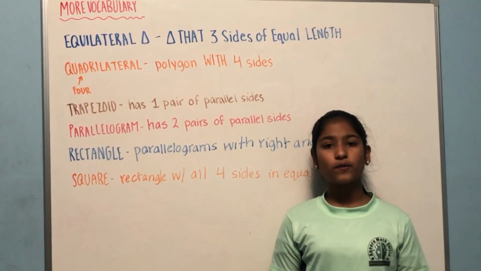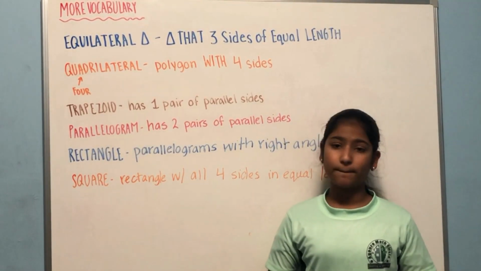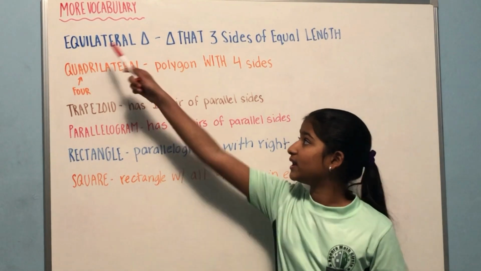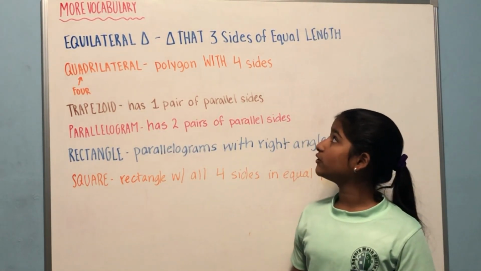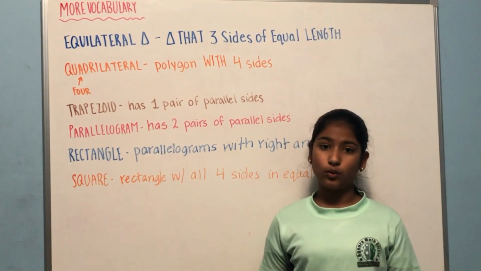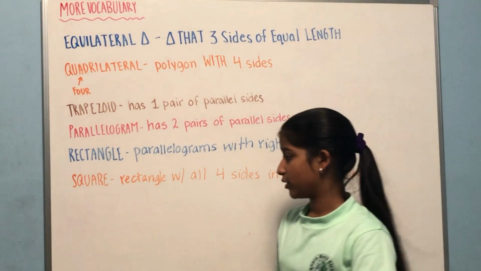Now let's learn some more vocabulary words based on polygons. Let's start with an equilateral triangle. An equilateral triangle is a triangle that has 3 sides of equal lengths. Let's draw it out here.